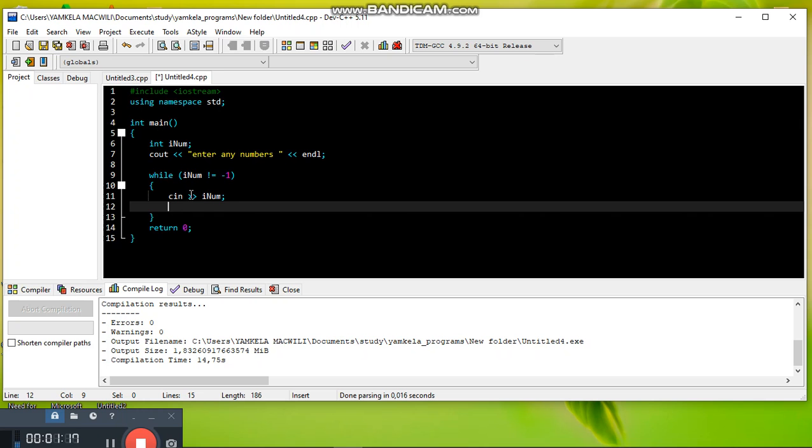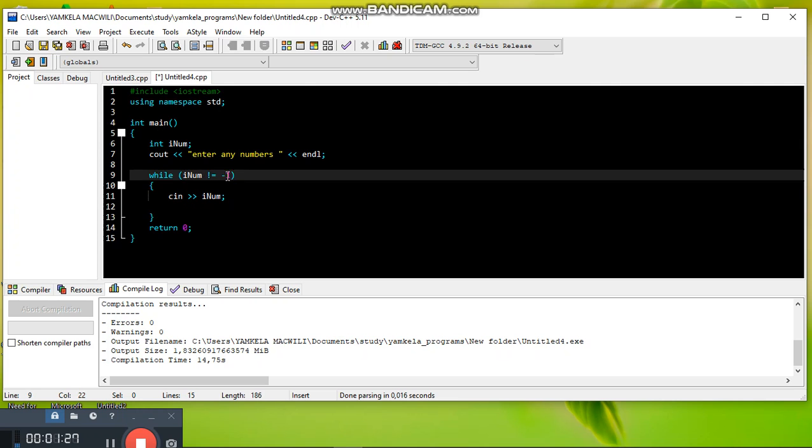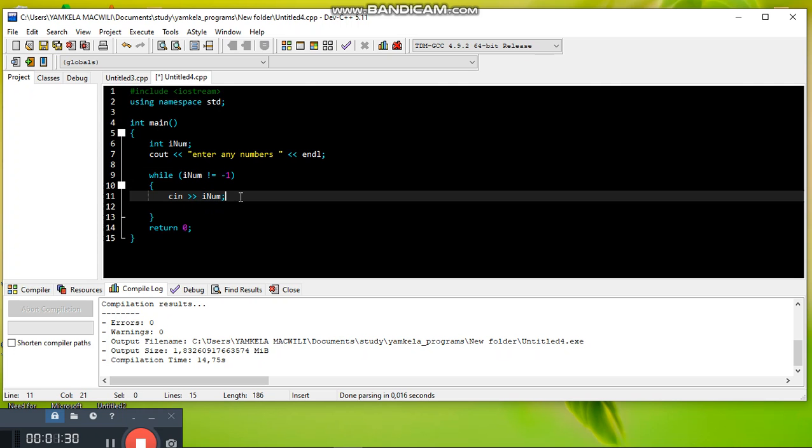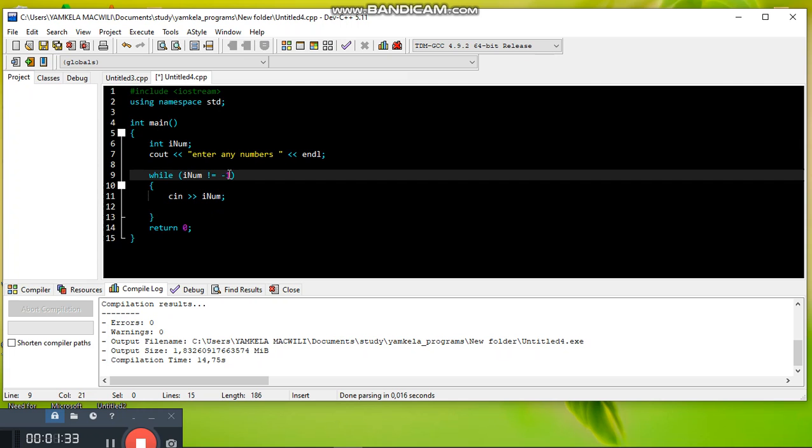Now, for this while loop, the importance of this condition here is that it allows the loop to know when to stop. Otherwise, without this condition, the loop won't know when to stop. It will always allow the user to enter numbers non-stop. But with the help of the loop continuation condition, it tells the loop when to stop.